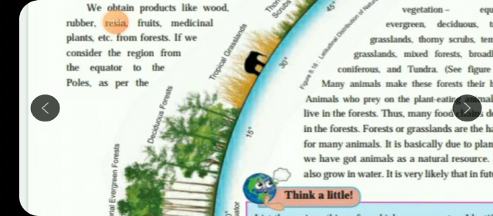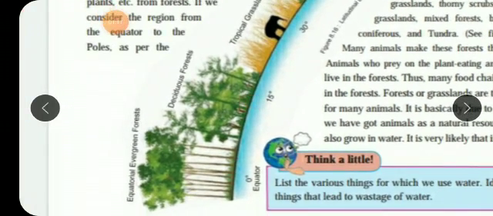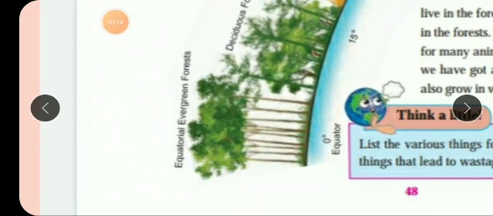So on the basis of the distribution of temperature, you get different types of forest and plants. In general science plants are classified as herbs, shrubs, trees, but in geography they are classified on the basis of temperature zones.